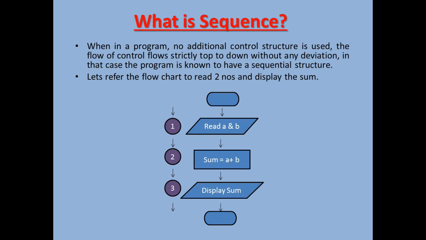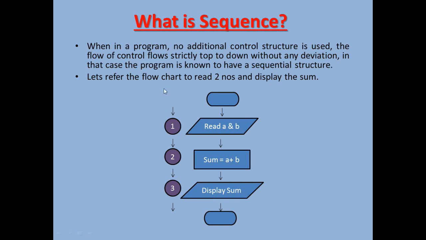Let us refer to the flowchart where we are taking two numbers, adding them, and the sum is getting displayed. In this flowchart, you can see the first input box states that we are going to read the values of A and B. After we read A and B, we go to the next step where A and B are added and the sum is stored in sum, and then the third statement says to display the sum.